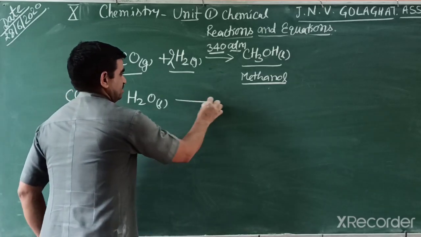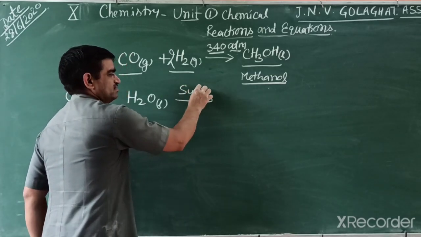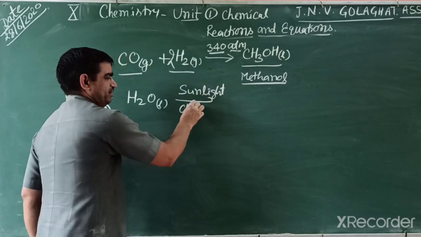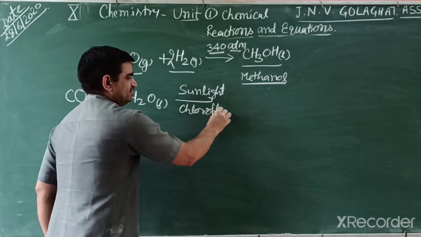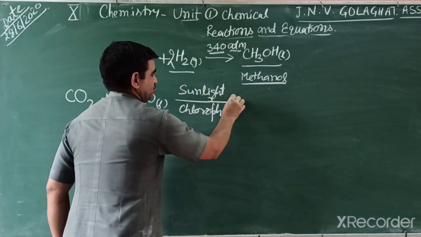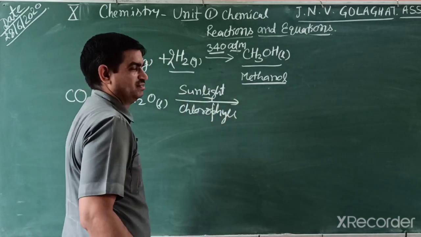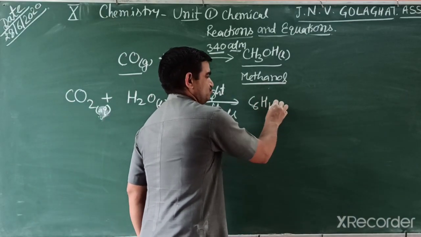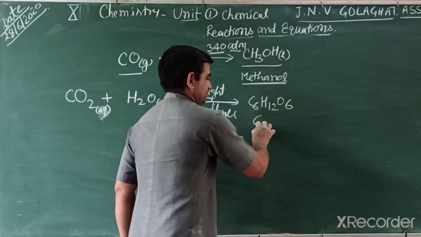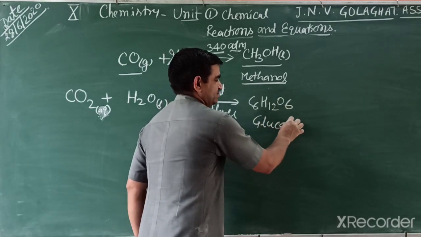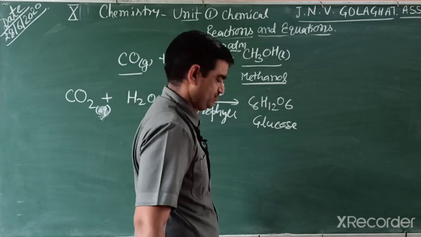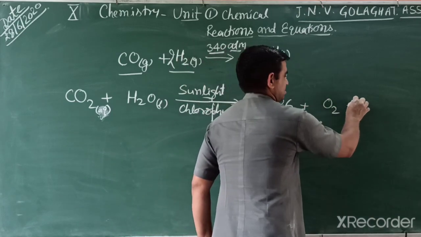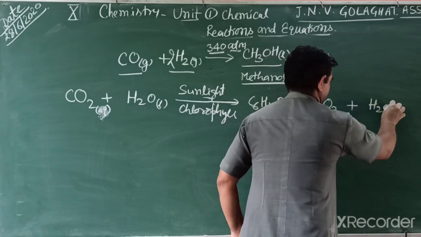The plants take it in sunlight. Sunlight and chlorophyll are needed. If there is no chlorophyll, the reaction does not happen. They form glucose, C6H12O6.